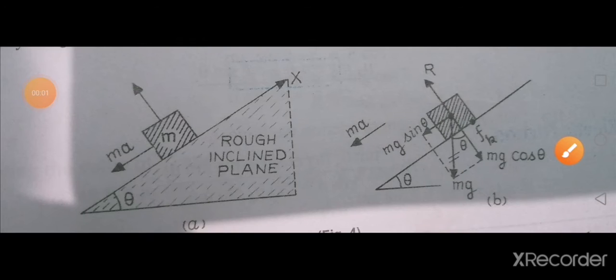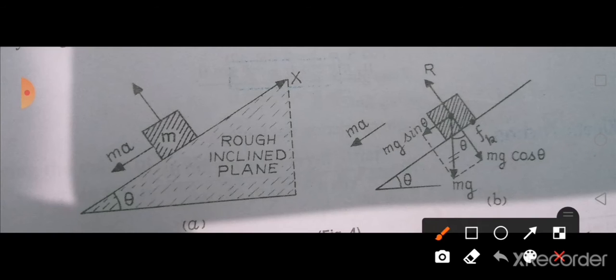Now this is a diagram for a body moving along an incline due to its own weight. We have already seen the angle of repose in the last class, isn't it? Here, suppose theta is the angle of inclination and the angle of repose you denote with theta c, that we have already seen.